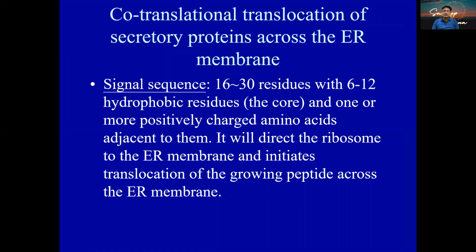Now the topic is co-translational translocation of the secretory proteins across the ER membrane. As I told you in the beginning, they have 16 to 30 residues, out of which 6 to 12 form the core region, having hydrophobic amino acids, followed by one or more positively charged amino acids, which are basic in nature. It will direct the ribosomes to the ER membrane and initiate the translocation of the growing peptide across the endoplasmic reticulum.